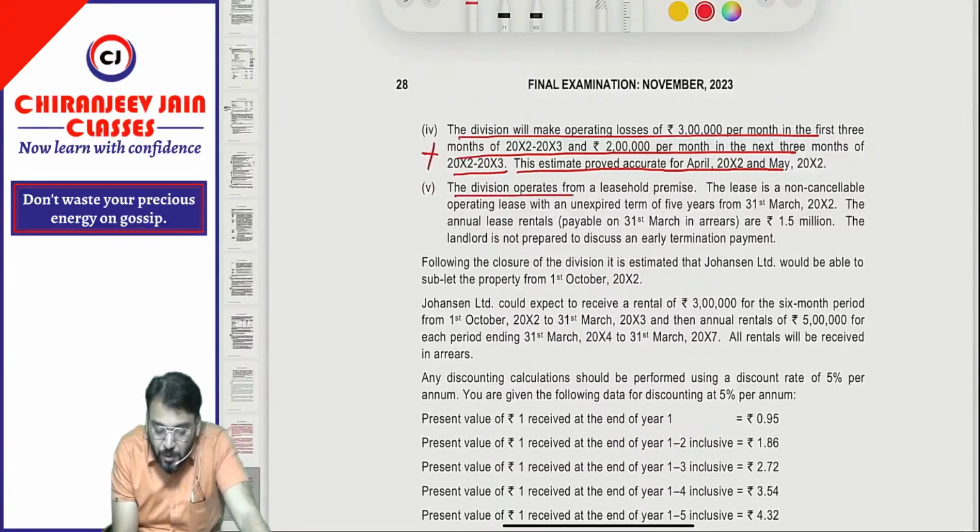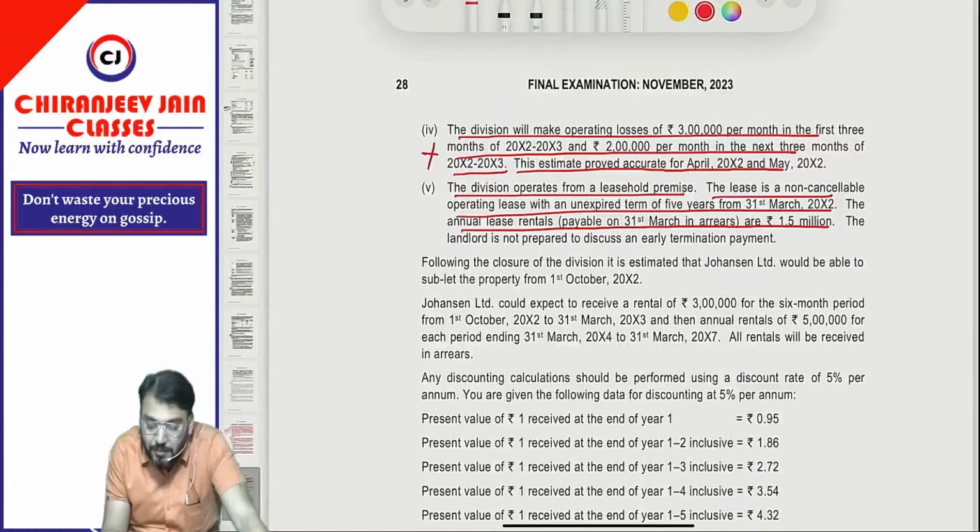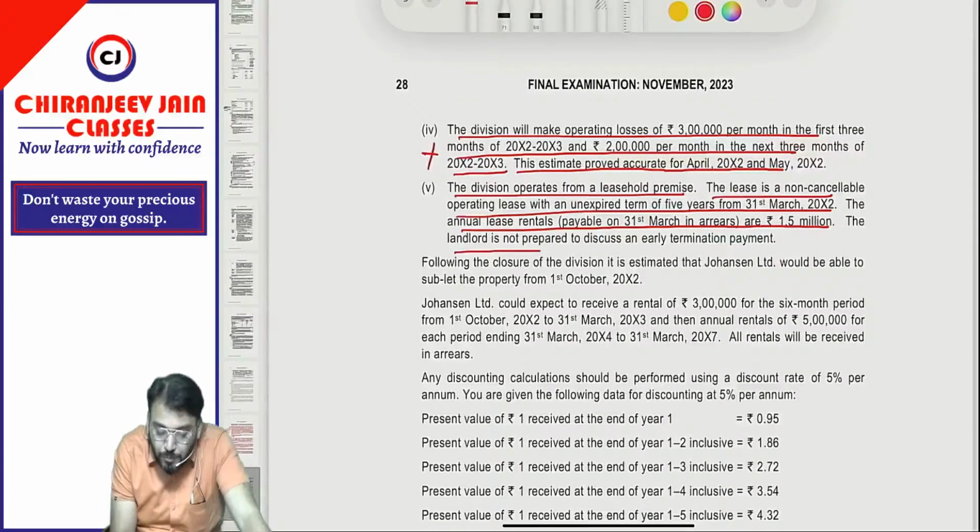The division operates from leased premises. The lease is a non-cancellable operating lease with an unexpired term of 5 years from 31st March 2002. The annual lease rental payable on 31st March in arrear is 1.5 million. So annual lease rental payable in arrear means payable on 31st March every year. The landlord is not prepared to discuss any early termination payment.